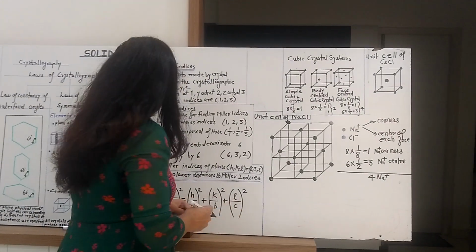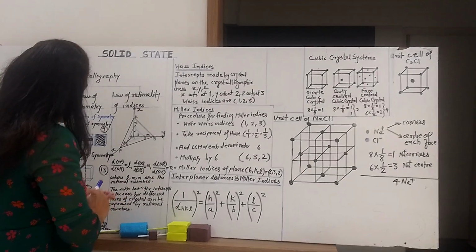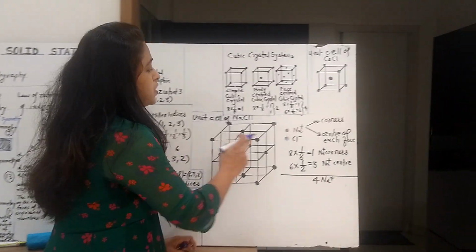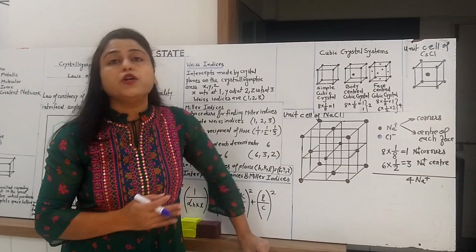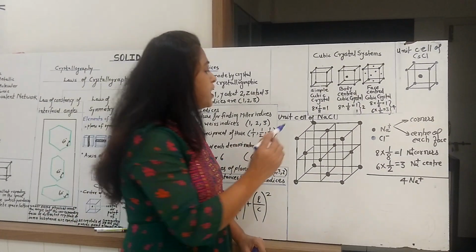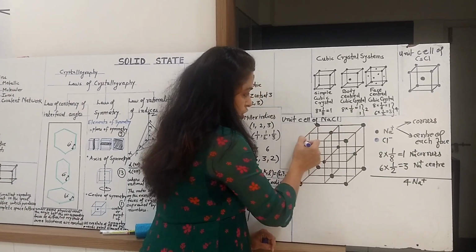Now what will be the exact position of Cl-? For that I am going to use a blue color pen. Cl- ions may also be present at two different positions. First, the Cl- ions are present at the center of each edge.